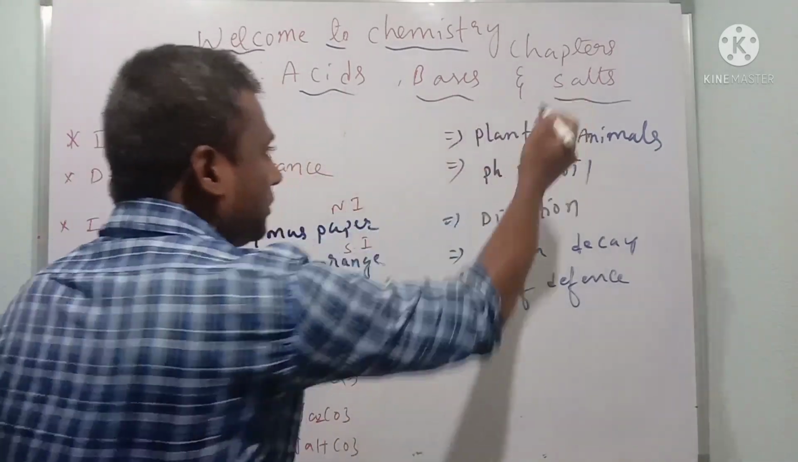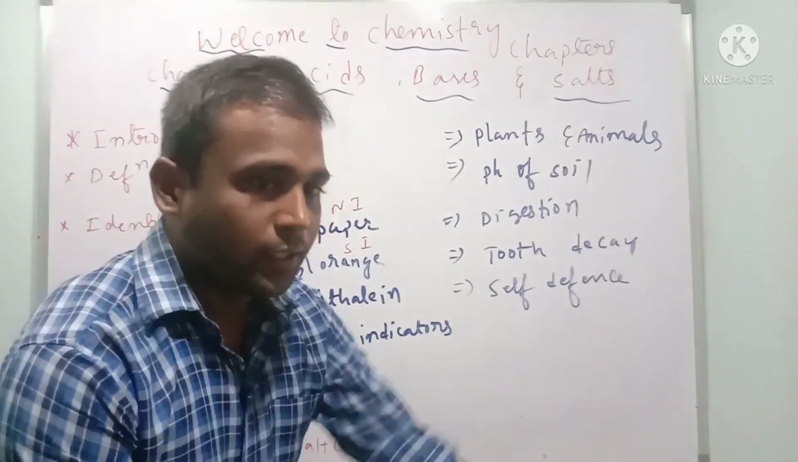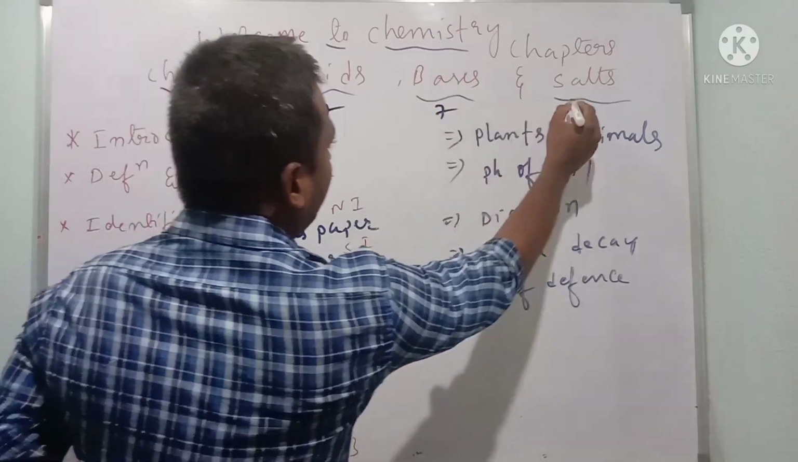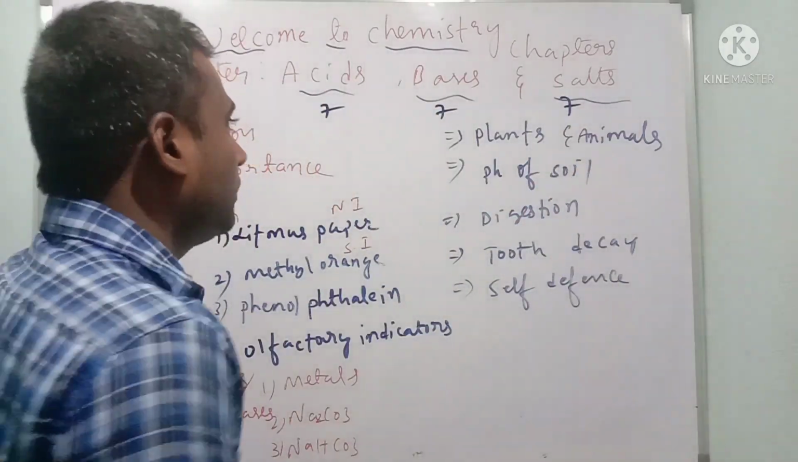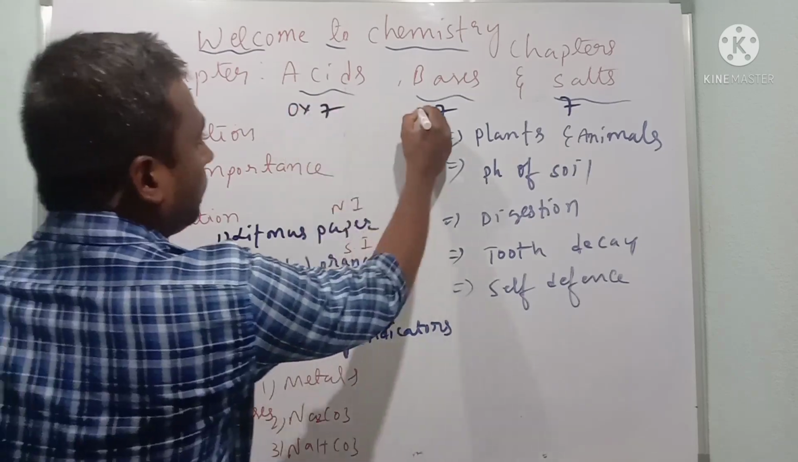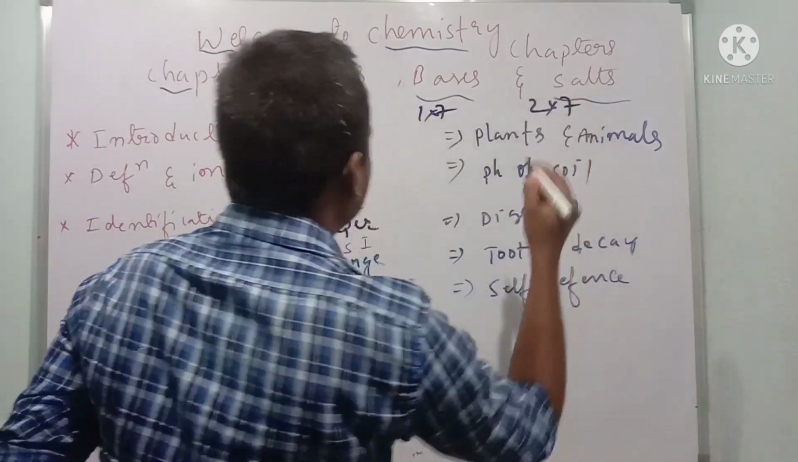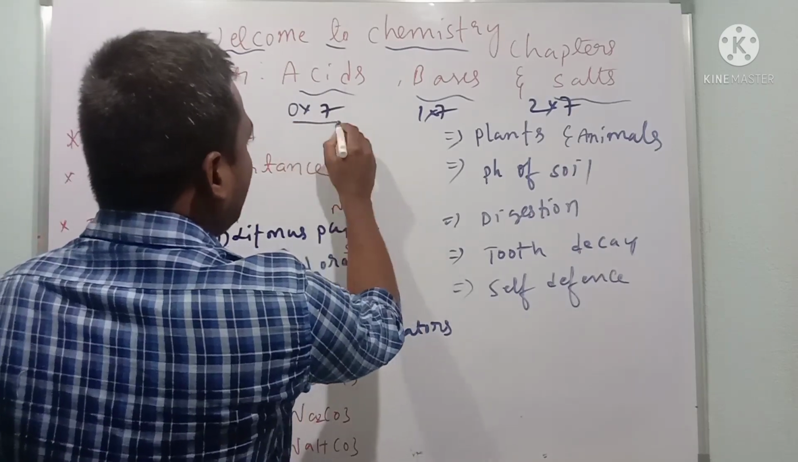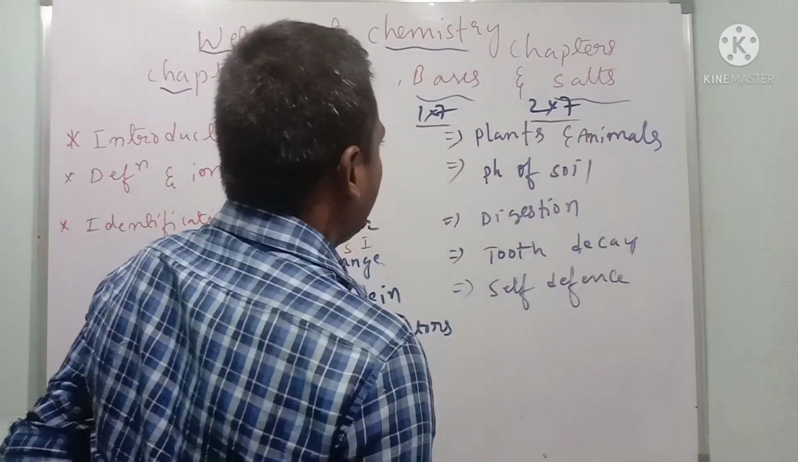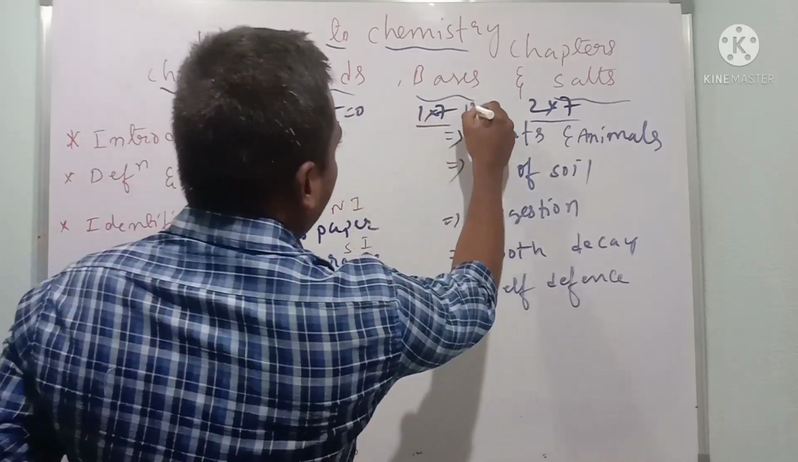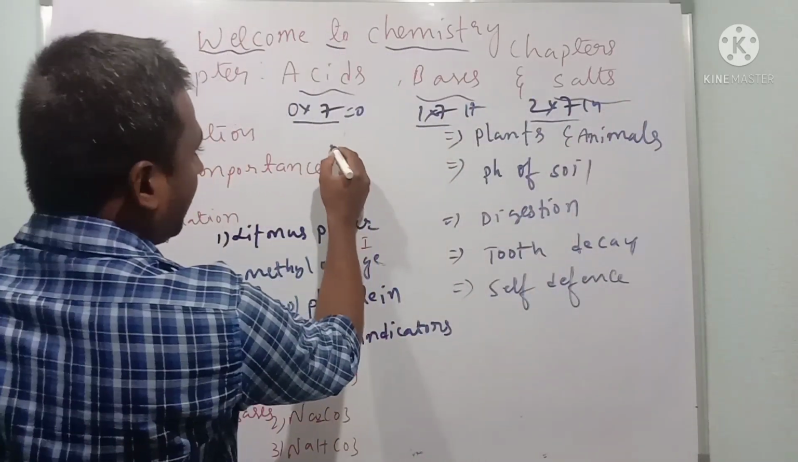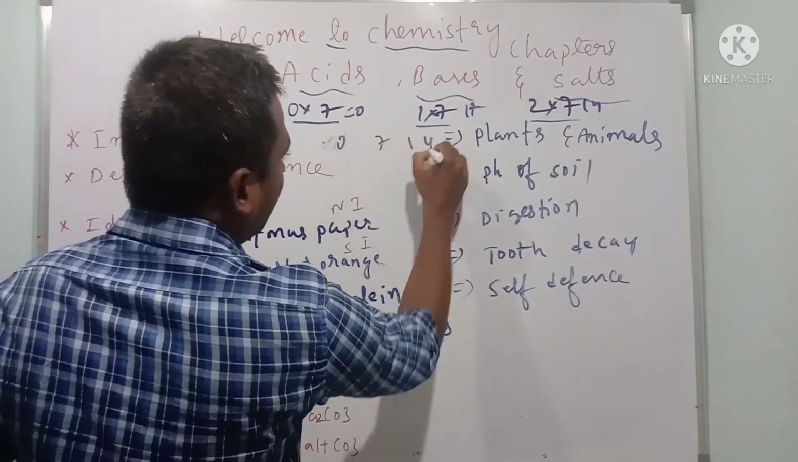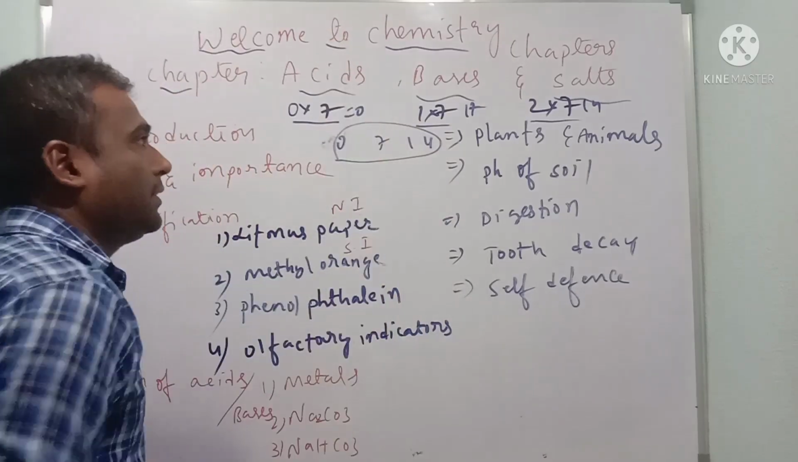Dear children, in this class, without wasting time, we are going to understand acids, bases, salts. It is very easy, children. You remember the seventh table, 7, 7, 7, multiplied with 0, 1, 2. So 0, 7, 14. I am going to take it as 7, 0, 14.